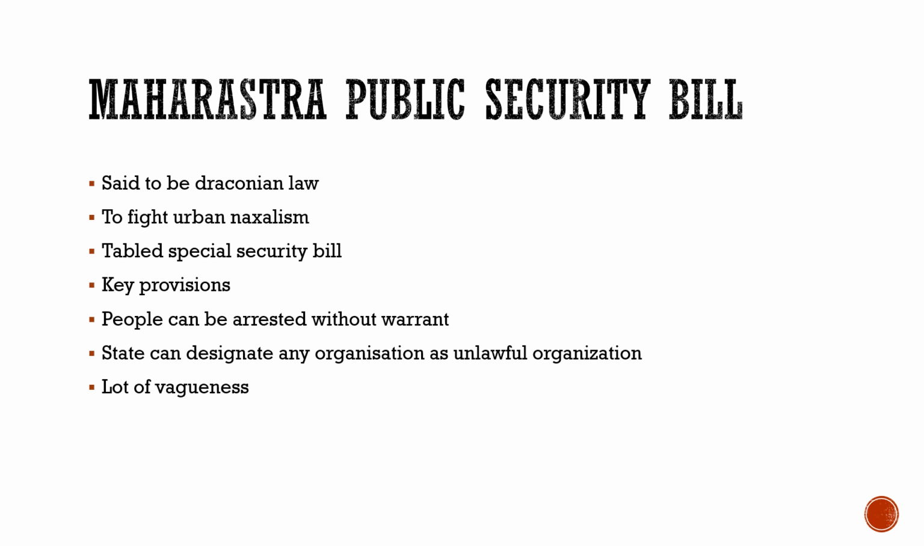And why did the Maharashtra government bring it? To fight urban Naxalism. It is said that Maharashtra is becoming the hub of Naxalism. They tabled the special security bill, and what are the key provisions of this bill? Here are some. People can be arrested without warrant, and, which is very dangerous, states can designate any organization an unlawful organization. It is said that if any organization is not on good terms with the state, then it can be termed an unlawful organization, and also there is a lot of vagueness in the language there.